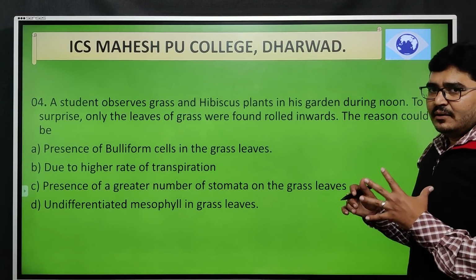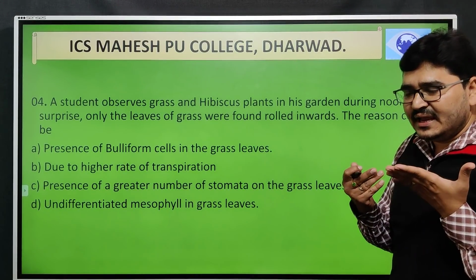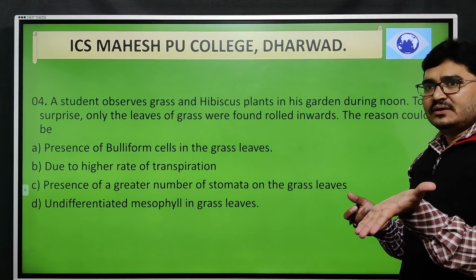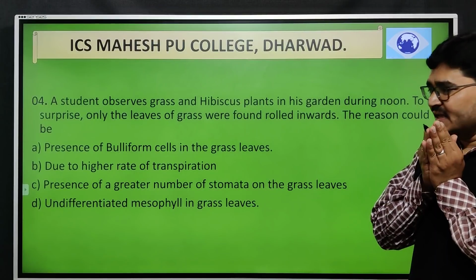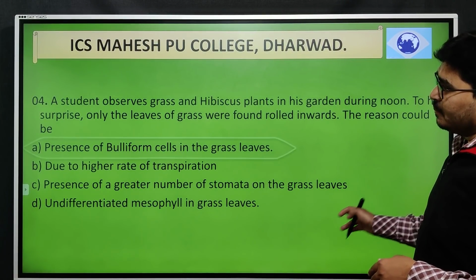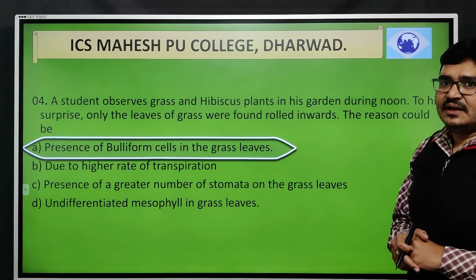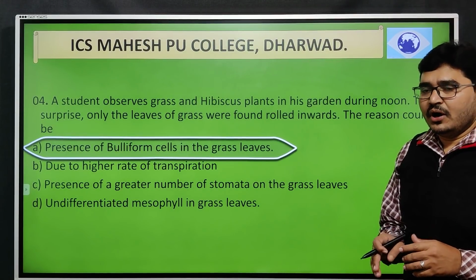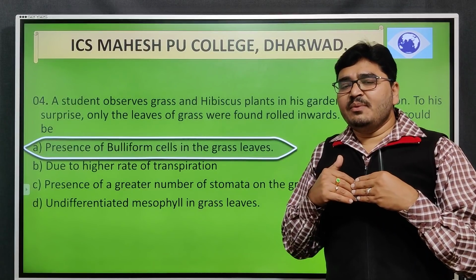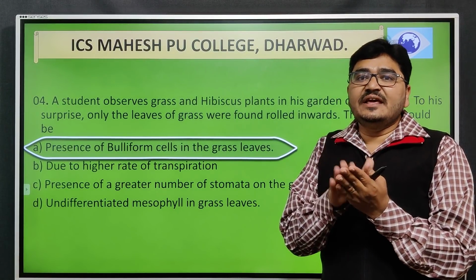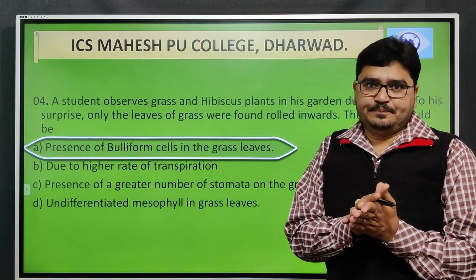Normally when these grasses get exposed to the sunlight, they undergo the process of bending. That is mainly because of the presence of bulliform cells in grass leaves. These bulliform cells prevent maximum exposure of the leaf surface to the sunlight.